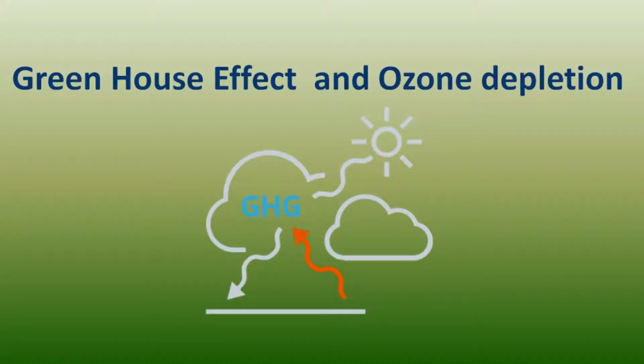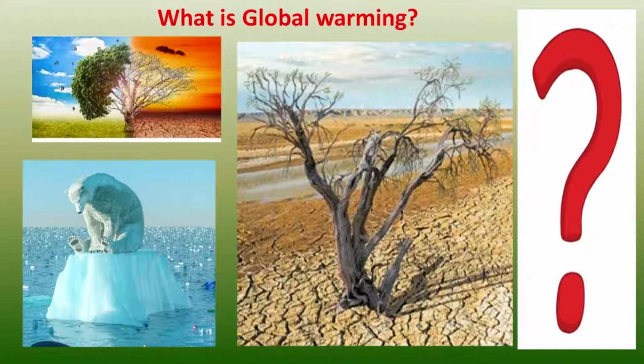So, hello friends. Today I'm going to discuss greenhouse effect and ozone depletion. It is one of the most popular topics because we are facing this problem in our day-to-day life. So, can you imagine from this figure what I'm going to show or explain today? You can see what global warming is. I have given the heading, and here you can see the figures.